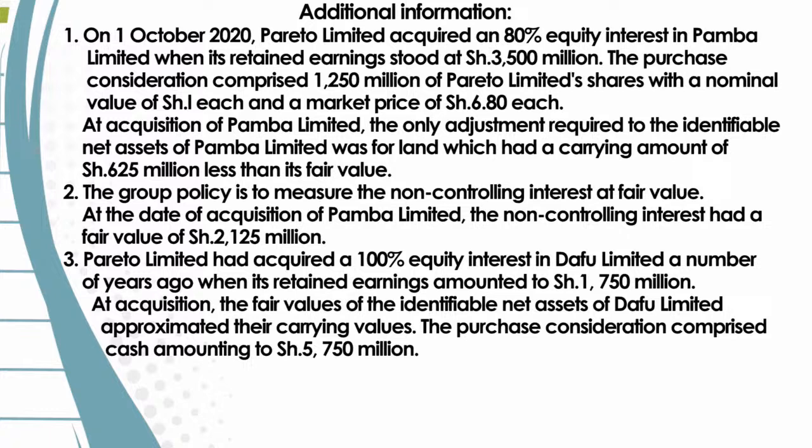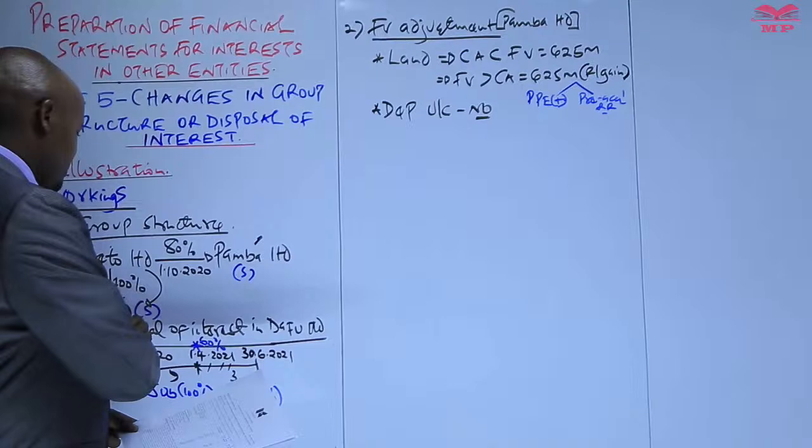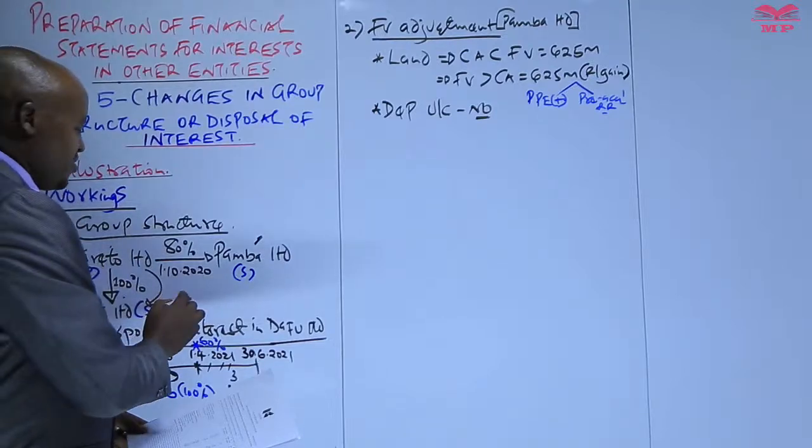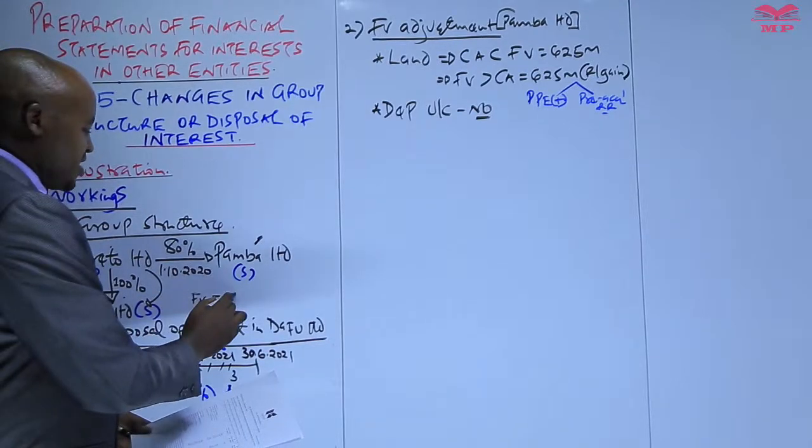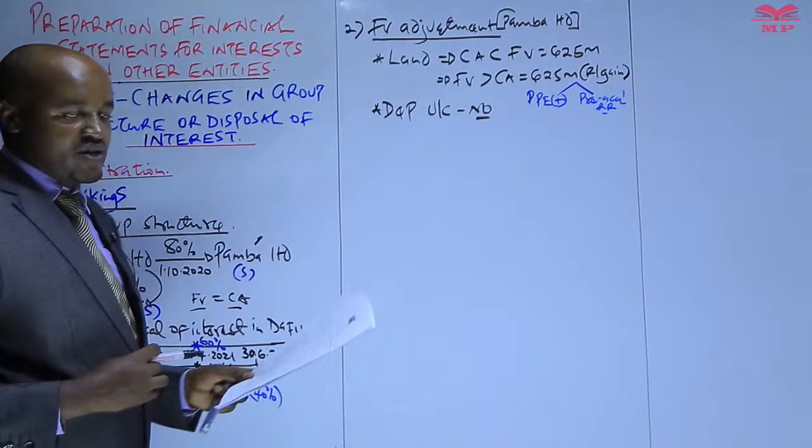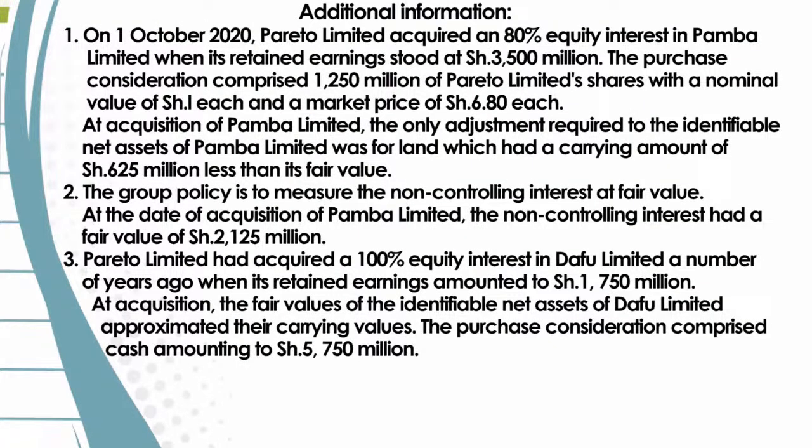So it means that at the date of acquisition, the fair value of identifiable assets was equal to the carrying amount. There was no revaluation gain or loss. And then you're given the purchase consideration, which was 5750. All that information, we're going to use in answering part A, specifically in computing the goodwill.